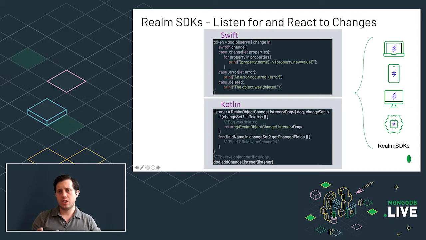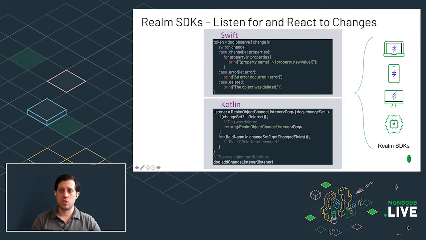One thing that's a little bit unique about Realm, in addition to being so object-centric, is its real-time nature and its reactivity. Specifically, the way that I described where you can query a set of objects, you could also look for changes on those objects. And here is an example in Swift and Kotlin of how you can look at a set of dogs